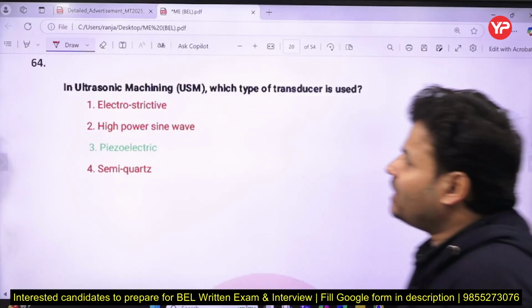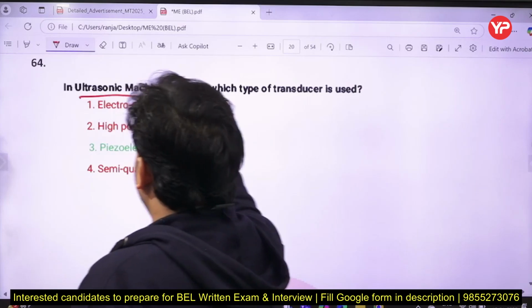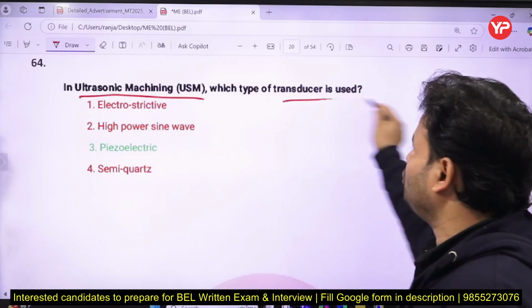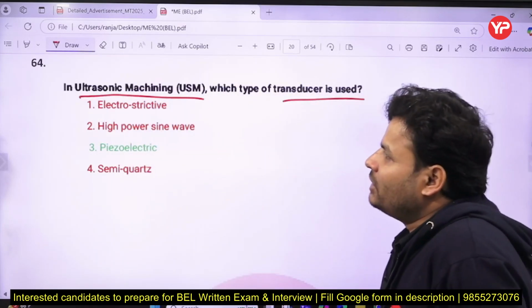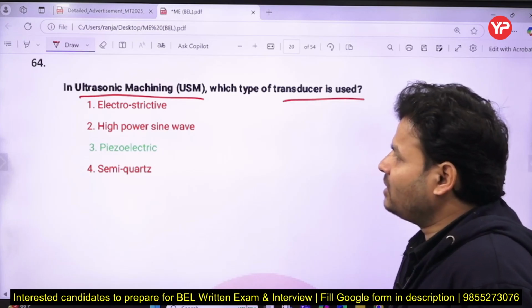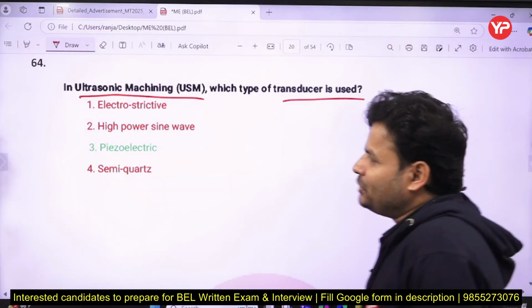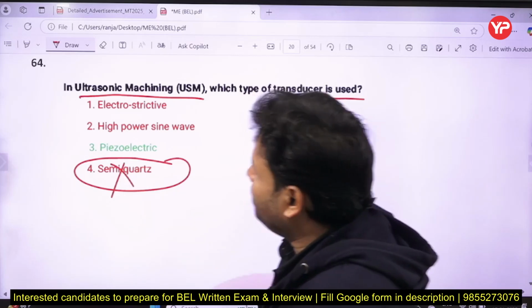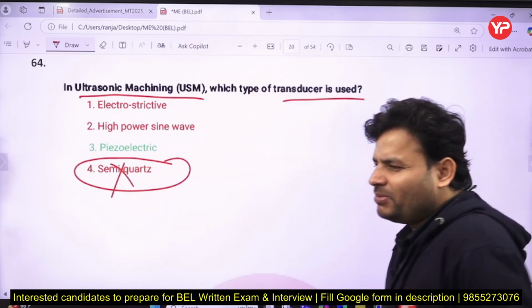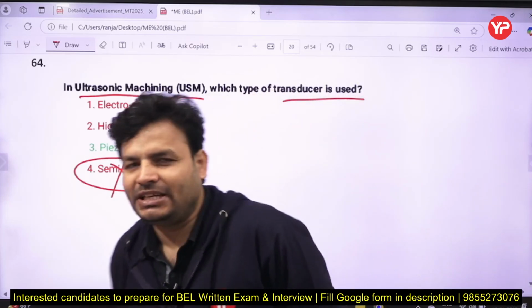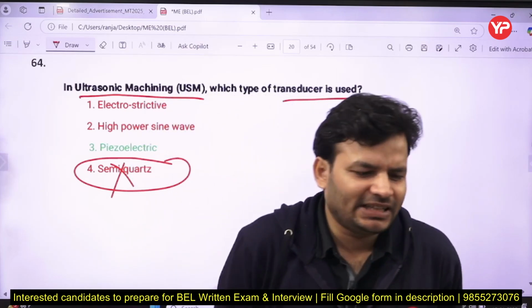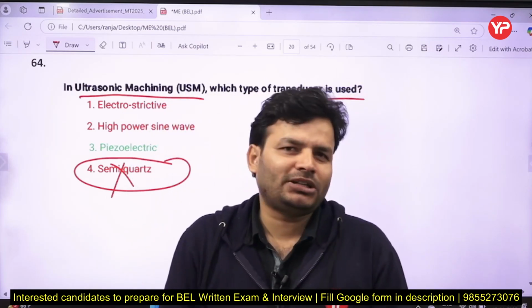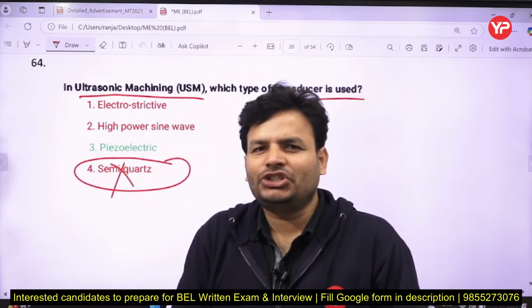Next one: in ultrasonic machining, USM, which type of transducer is used? Electrostatic, high power sine wave, piezoelectric, or semi quartz. The correct answer is piezoelectric. A piezoelectric crystal is the type of crystal which converts mechanical energy into electrical energy.